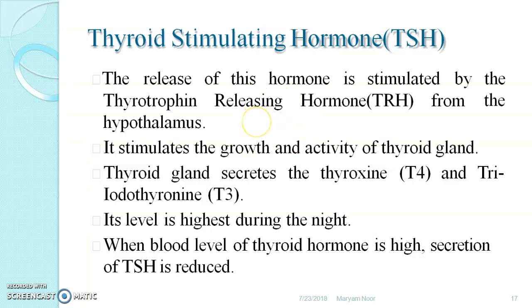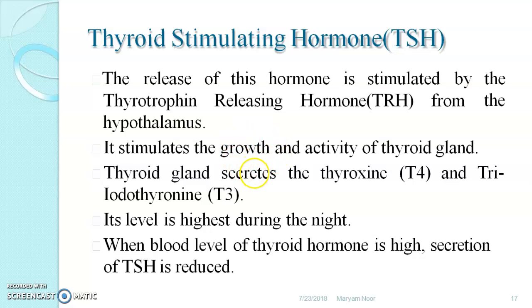Then thyroid stimulating hormone, again secreted by the anterior pituitary. Release of this hormone is stimulated by thyrotropin releasing hormone, TRH, from the hypothalamus. See, TRH, which is secreted by the hypothalamus, gives a signal to the thyroid gland.